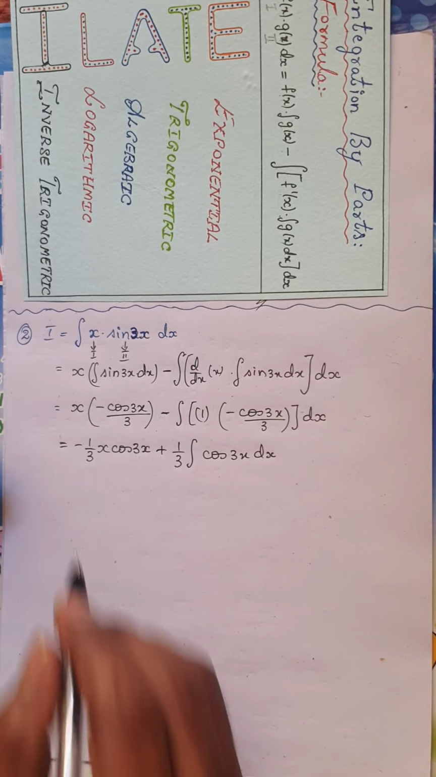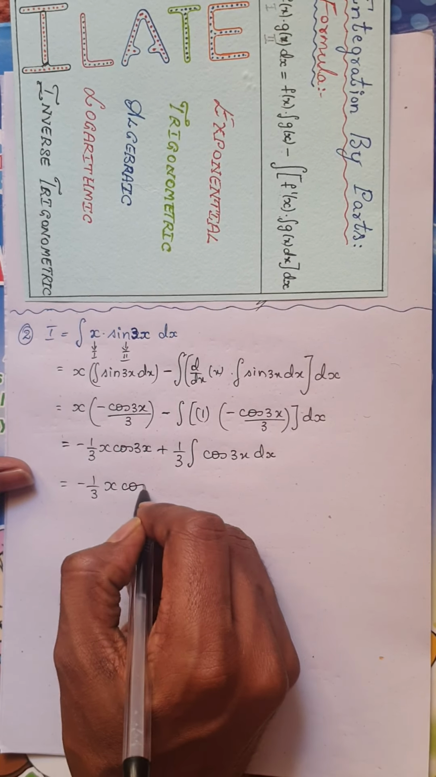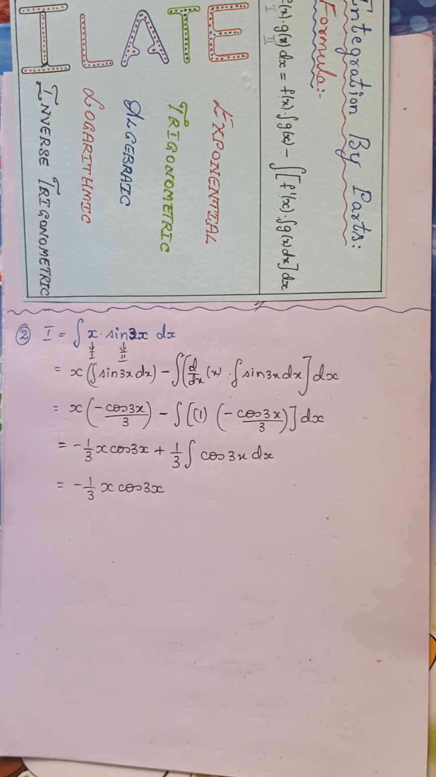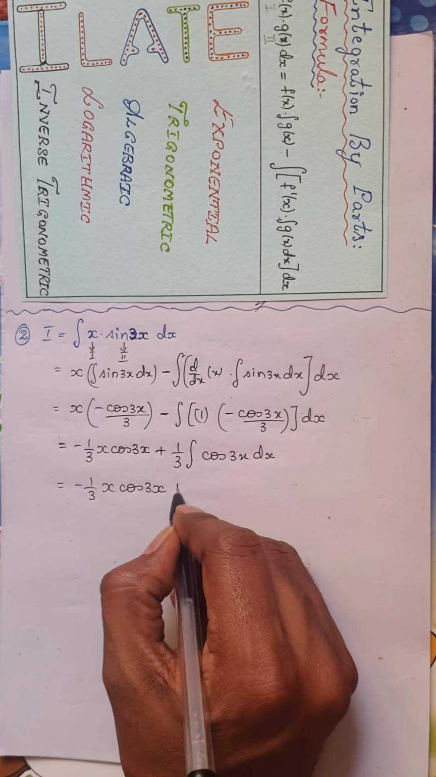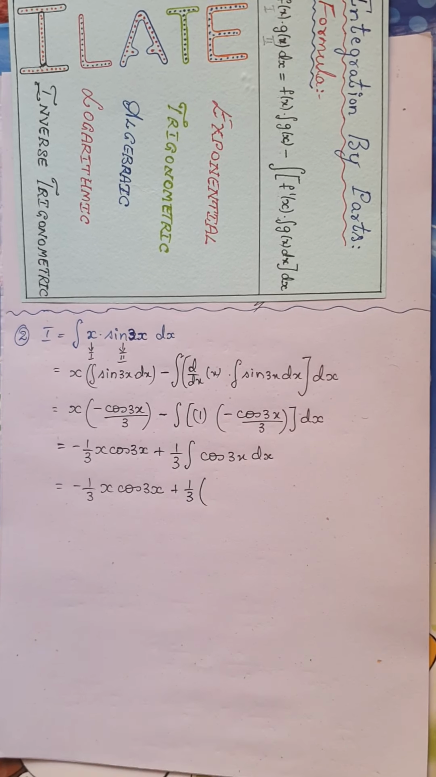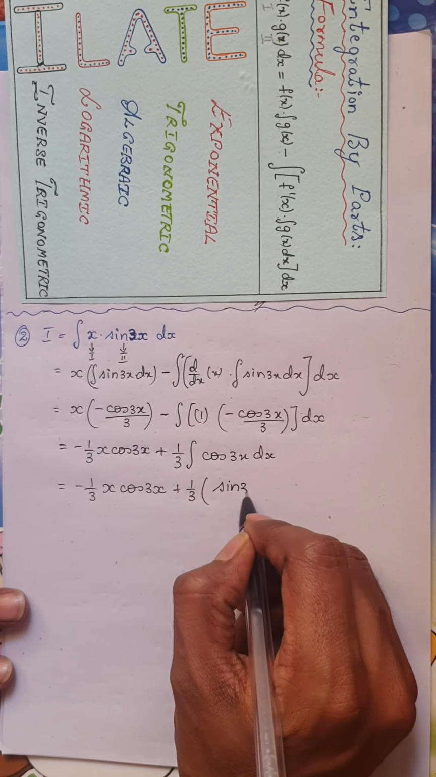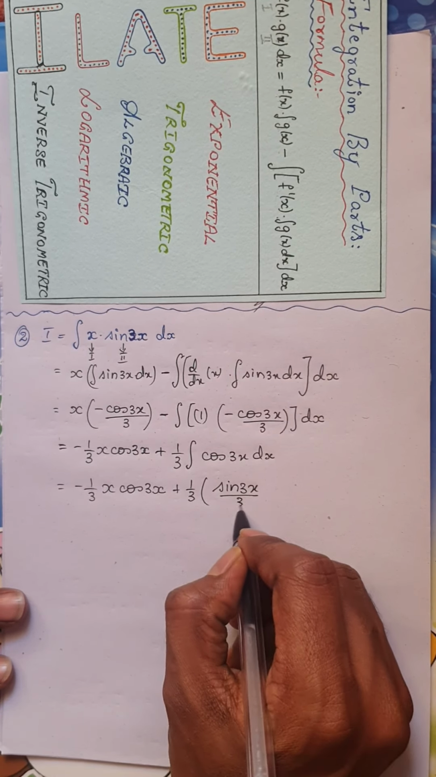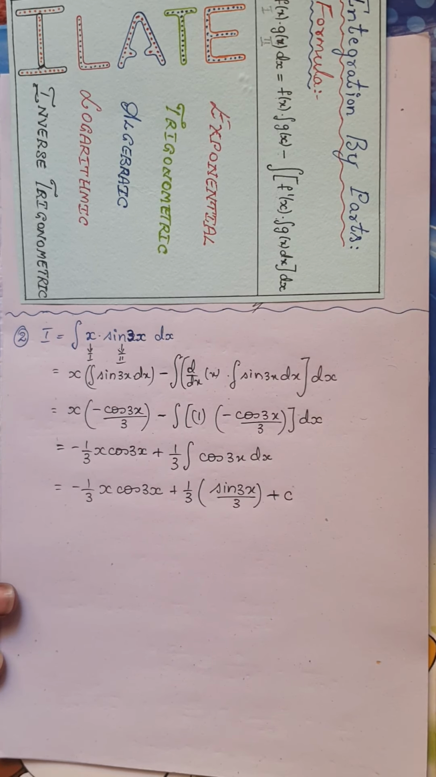Now next, this is nothing but minus 1 by 3 x into cos 3x. Remember, once you integrate it, for every step you will just keep it as it is. Plus, now this is 1 by 3 as it is. Now what is integral of cos 3x? We know integral of cos is sine, so it is sine 3x. Remember, it is divided by 3 plus c, which is the constant of integration.